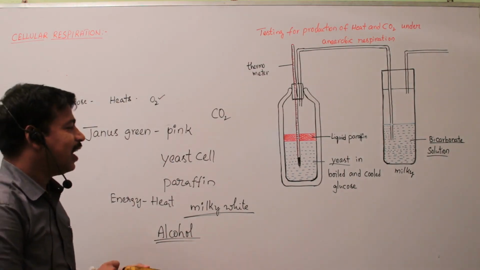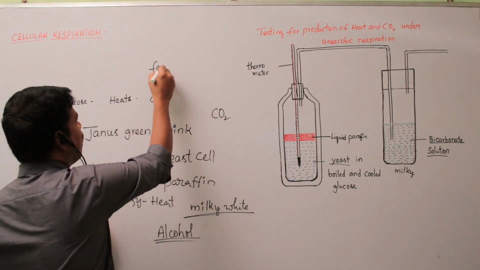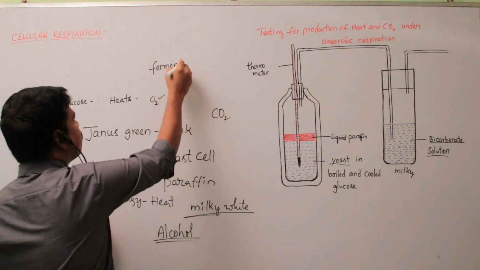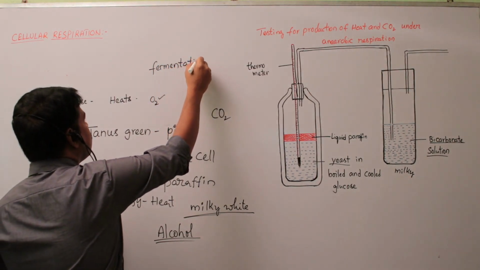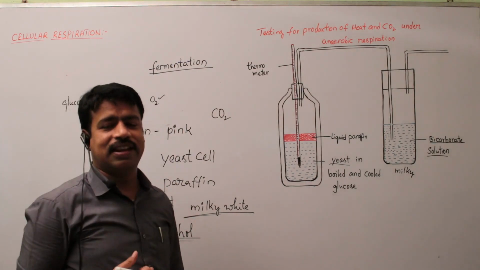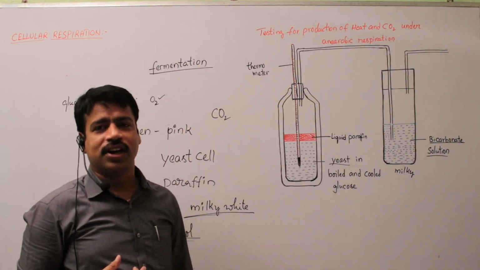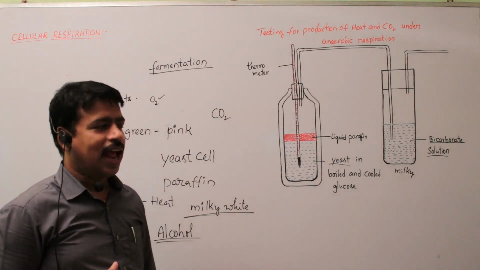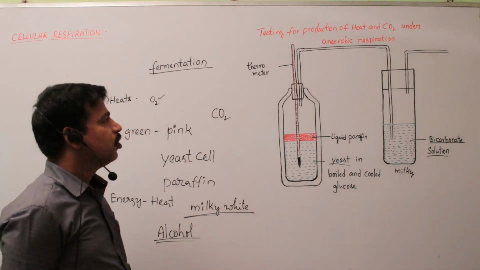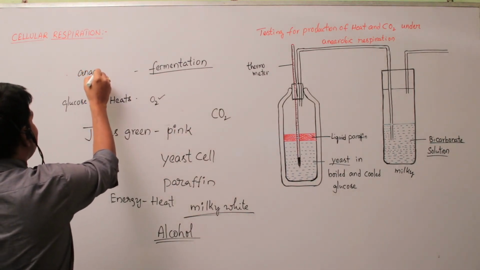So the process taking place here is fermentation. Fermentation is widely used in industries, in beverages, in the preparation of alcohols, and in many food items also. So fermentation is nothing but anaerobic respiration.